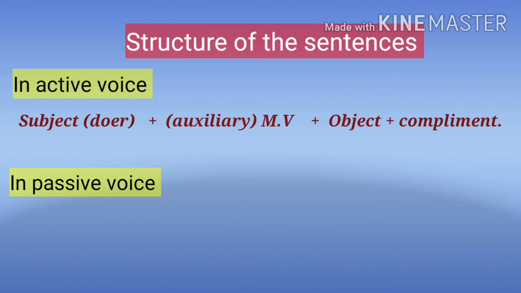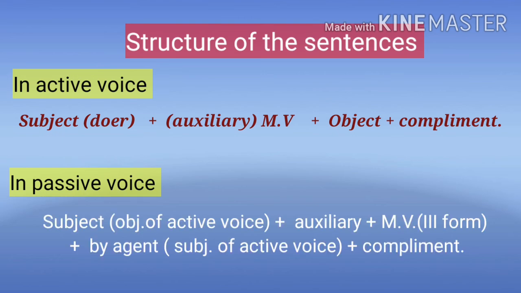A sentence in the passive voice is based on the following structure: subject plus auxiliary verb plus main verb in the third form, that is the past participle, plus the preposition by, and then the agent. Agent means the subject which we are using as an object in the passive voice.